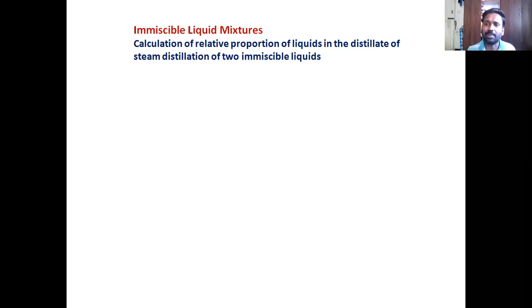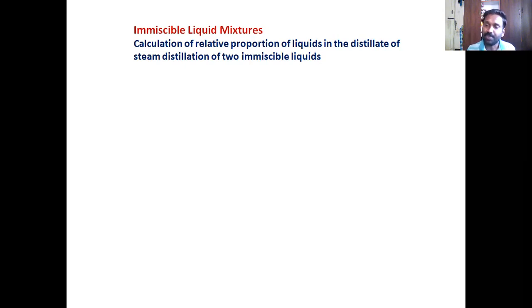And then we came to the vapor pressure of that. We told that the total vapor pressure of this mixture is always greater than the vapor pressure of pure solvent A and pure solvent B. Therefore, what is the implication of this? If you boil this liquid mixture, it boils at a lower boiling point compared to either A or B. Example, aniline and water. You can boil aniline and water at 98 degrees Celsius, and pure aniline's boiling point is about 180 degrees Celsius.